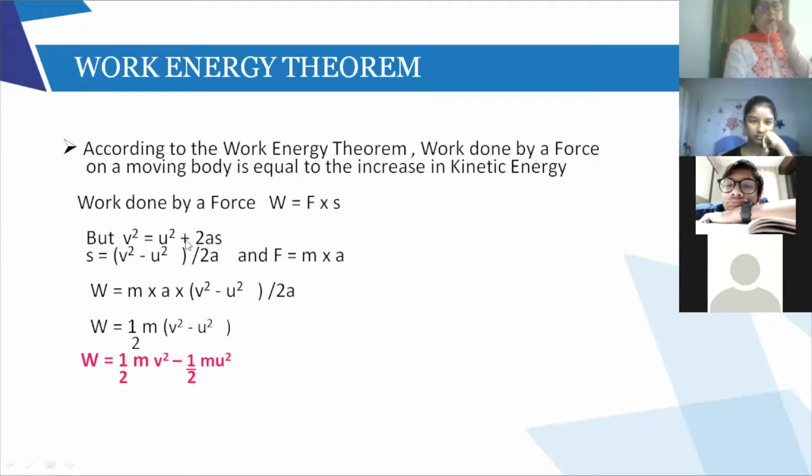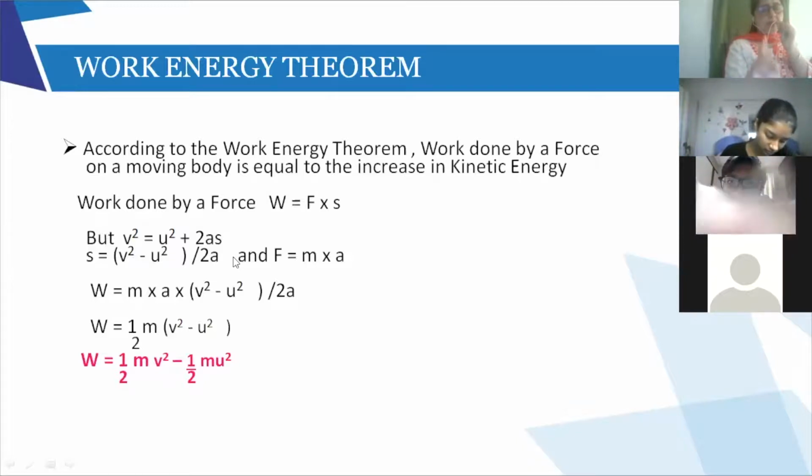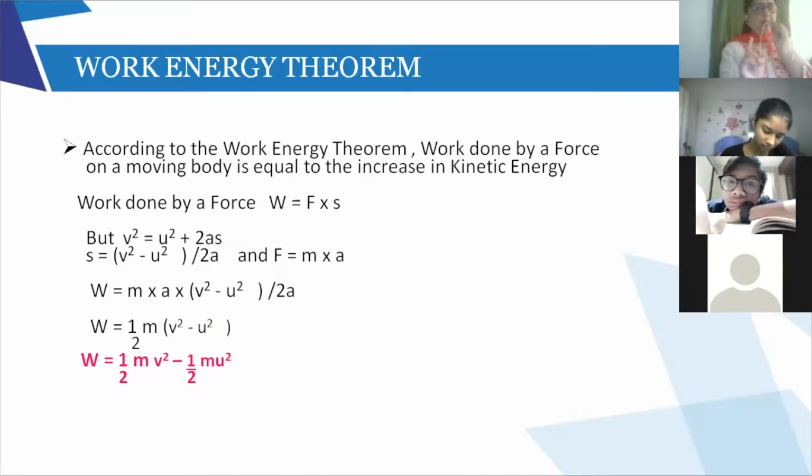Okay, but let us go back to equations of motion. The third equation of motion, v square equal to u square plus 2as. So s equal to v square minus u square upon 2a. Right? So I am writing the formula of s. We go to the third equation of motion and s equal to v square minus u square upon 2a. F is equal to mass into acceleration. Okay. Right now we are not talking of acceleration due to gravity. So I am not writing g. I am writing simple a.